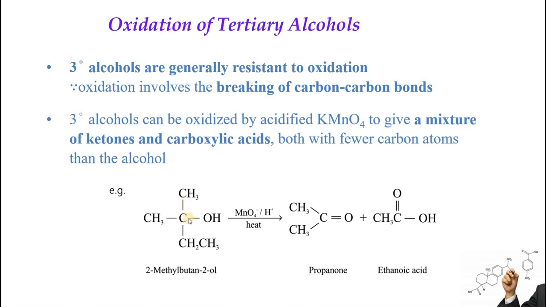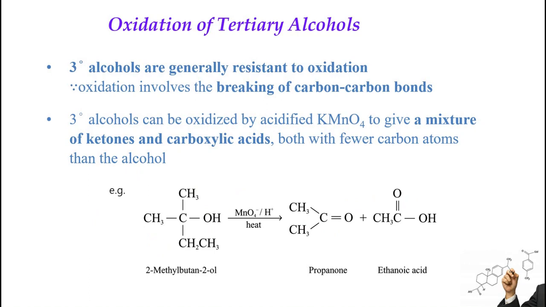CH3CCH3 hydrogens will be lost and a double bond will be produced between carbon and oxygen. Now this bond will also be broken and this fragment will be oxidized to ethanoic acid. So there is a bond breakage within the molecule, and the fragments can be changed into either ketone or carboxylic acid, but as a whole this tertiary alcohol cannot be oxidized that easily.